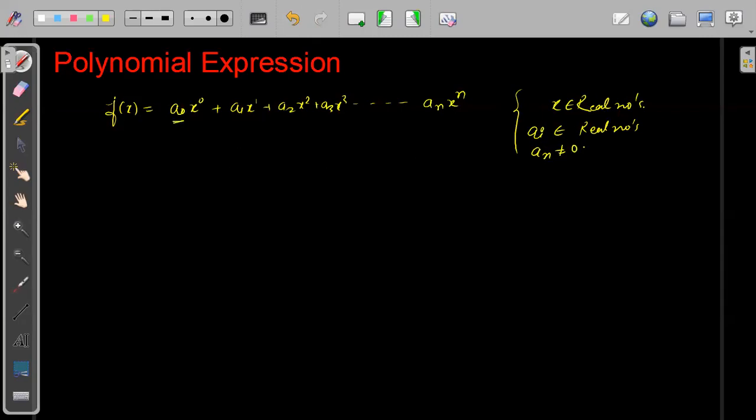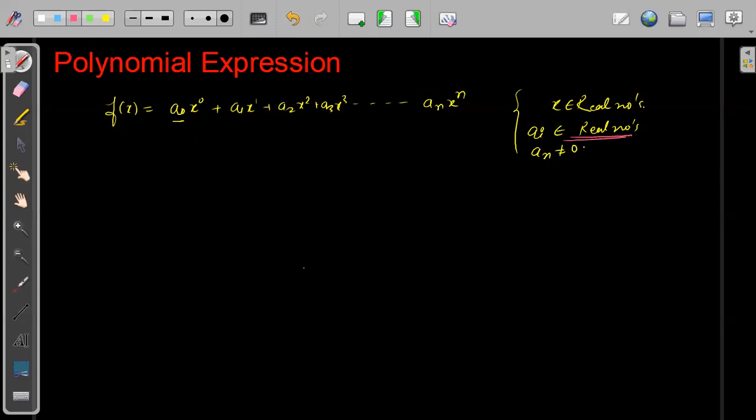By a naught, a1, a2, a3, I mean these are all coefficients of different powers of x, and they are all real numbers. For the sake of convenience right now we are saying they all belong to real numbers, and an is not equal to 0.